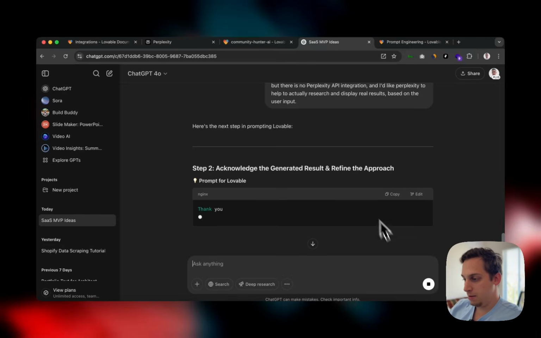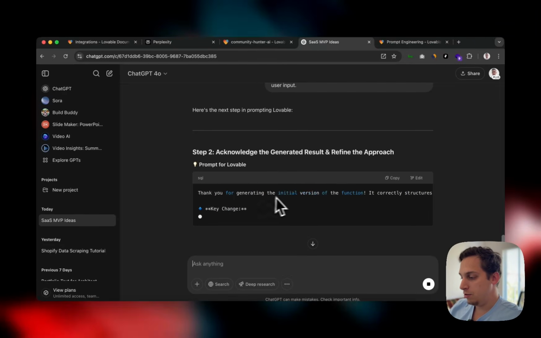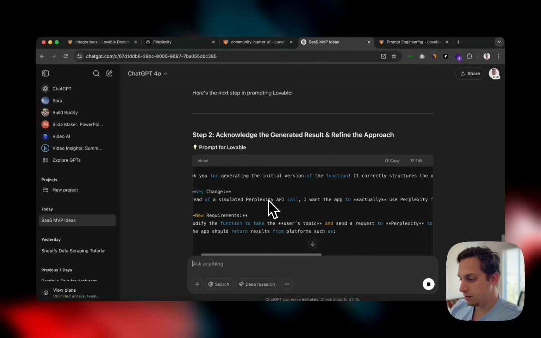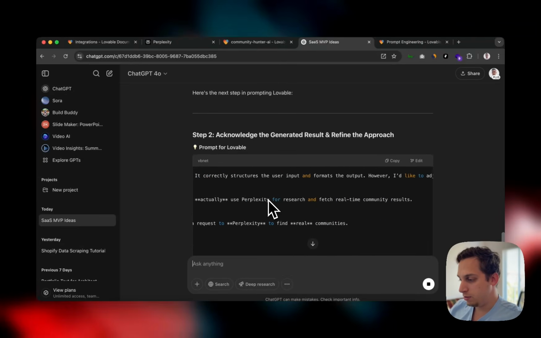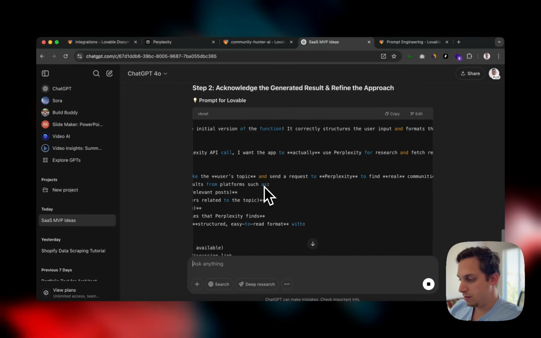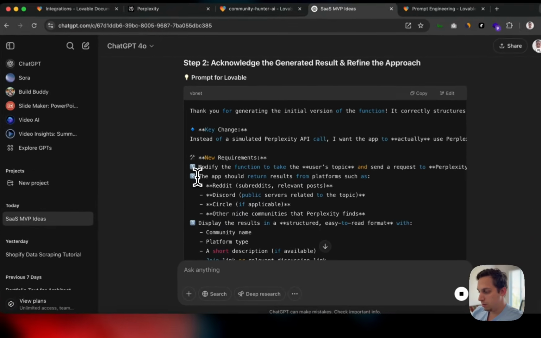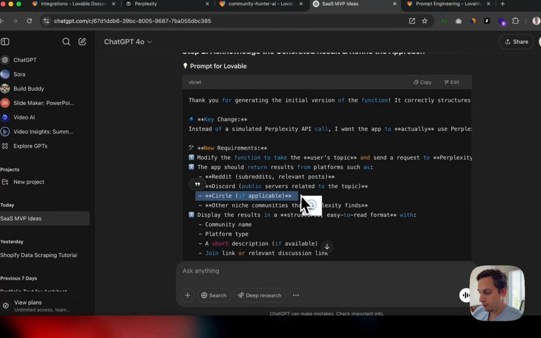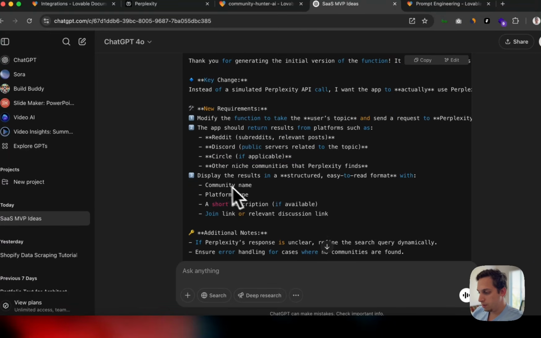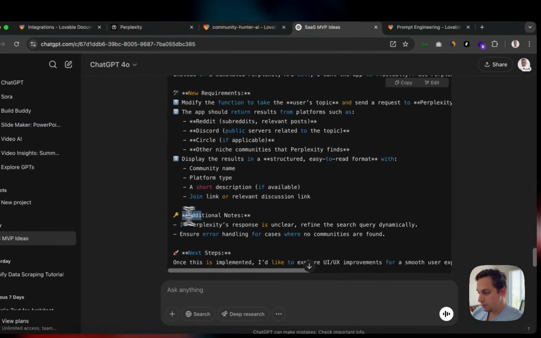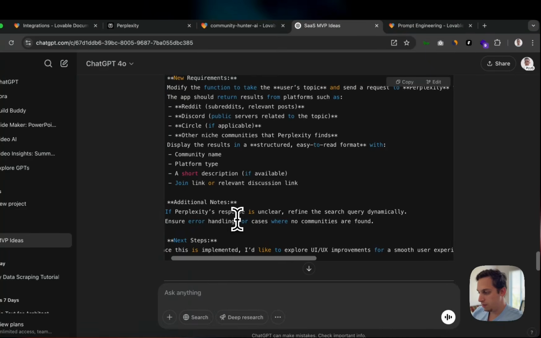So here's the next step in prompting Lovable. Thank you for generating the initial version of the function. It correctly structures the user input and formats the output. However, I'd like to adjust the approach. Instead of a simulated Perplexity API, I want the app to actually use Perplexity for research and fetch real-time results. New requirement: modify the function to take the user's topic and send a request to find communities. The app should return results from the platform. So I'm gonna remove the circle one. Other niche communities. Okay, community name, platform, a short job link or relevant discussion link. Additional notes. If Perplexity response is unclear, refine the search query.